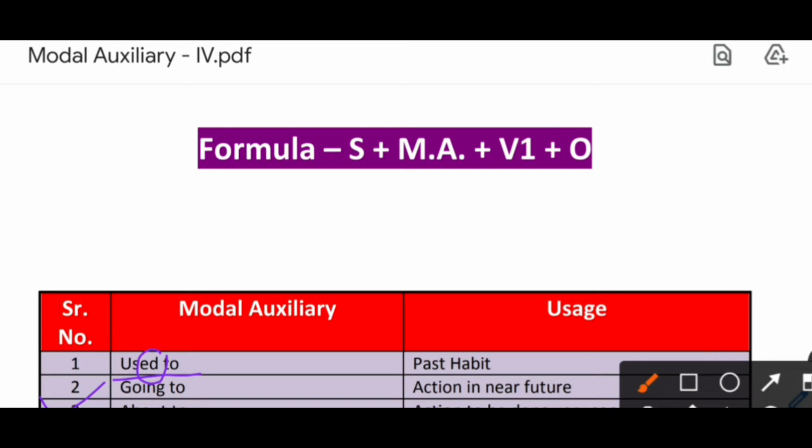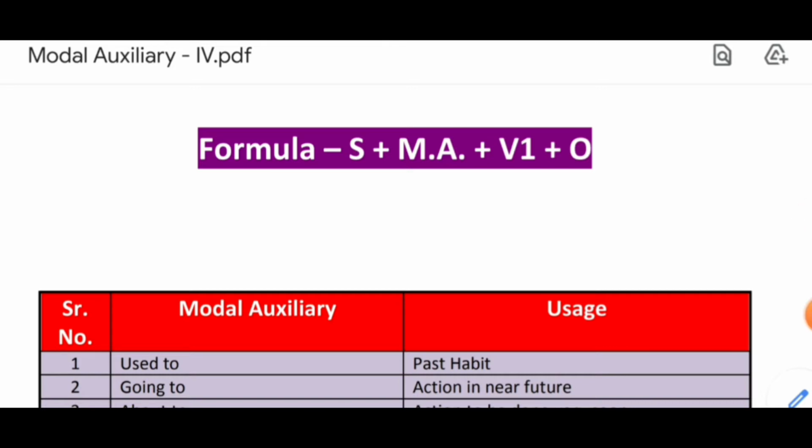going to, which is used for an action in near future. Okay, so it's almost a synonym of will, but there's a slight difference between going to and will. When we use will, then it's an on the spot decision, and going to is used for a prior decision. Okay, now the example would be I am going to take up a job. Okay, so here it's a prior decision.